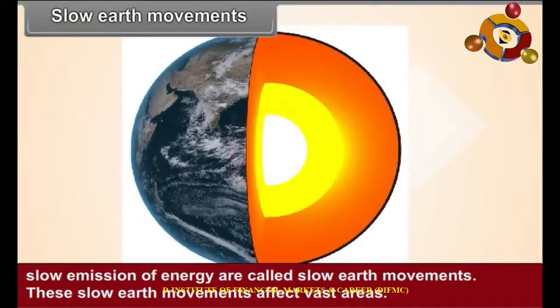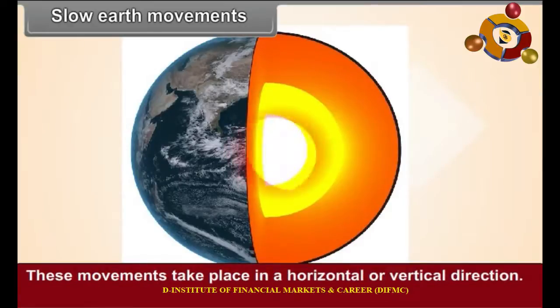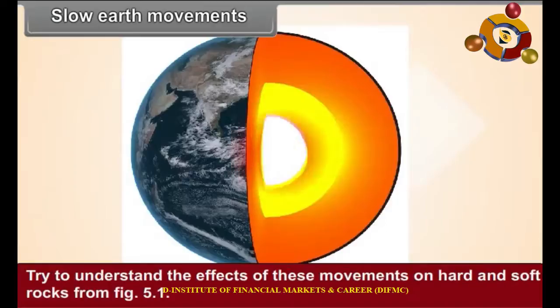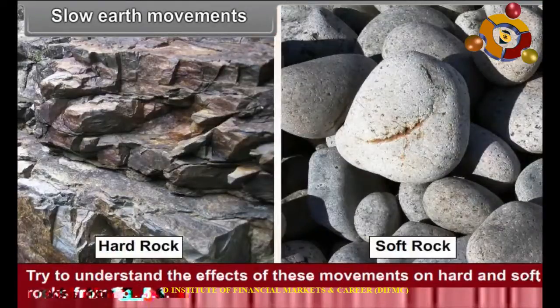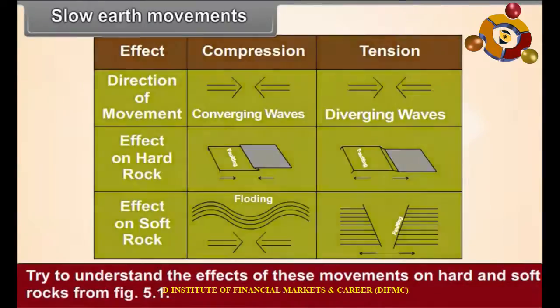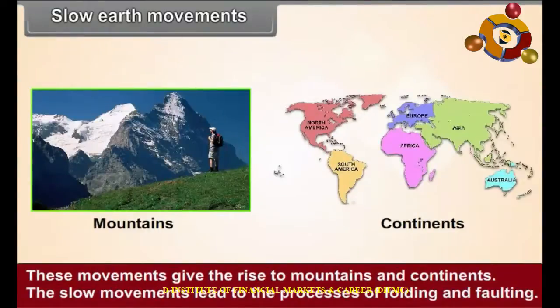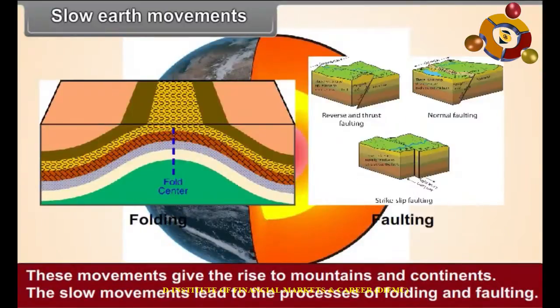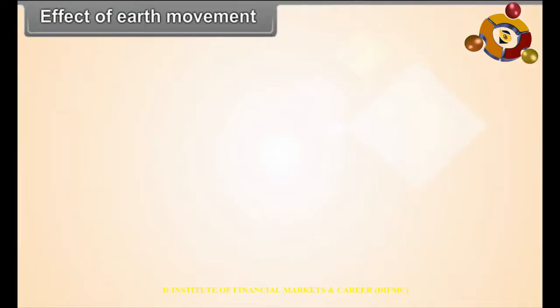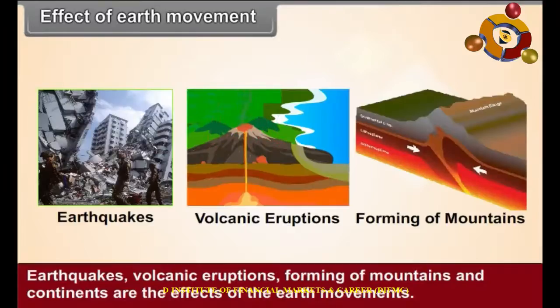These slow Earth movements affect vast areas. These movements take place in a horizontal or vertical direction. Try to understand the effect of these movements on hard and soft rocks from figure 5.1. These movements give rise to mountains and continents. The slow movements lead to the processes of folding and faulting. Effects of Earth's movements: earthquakes, volcanic eruptions, and the forming of mountains and continents are the effects of Earth movements.